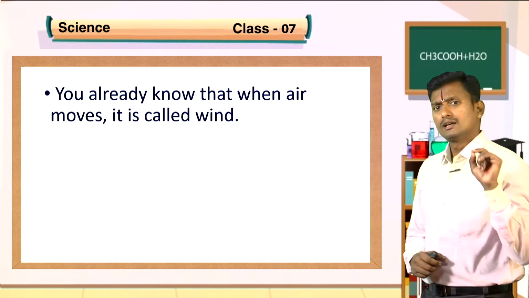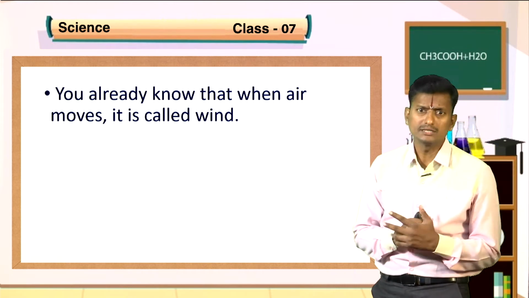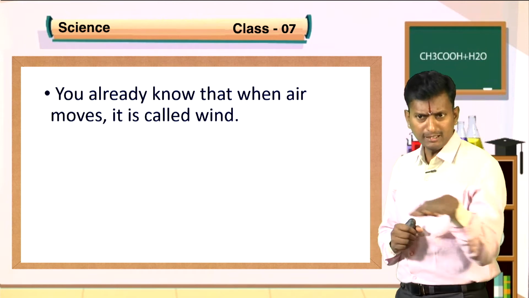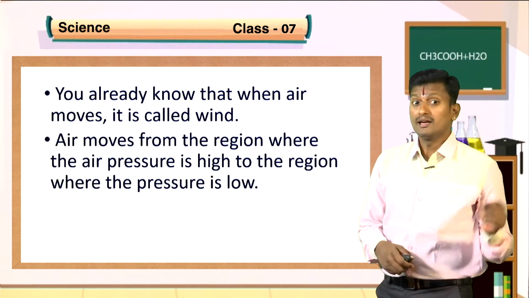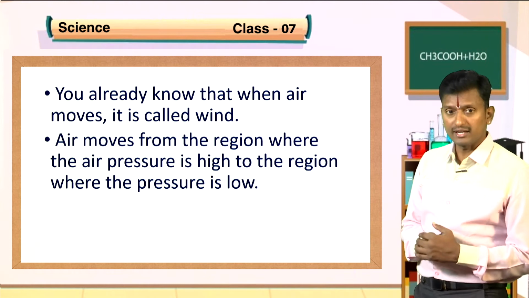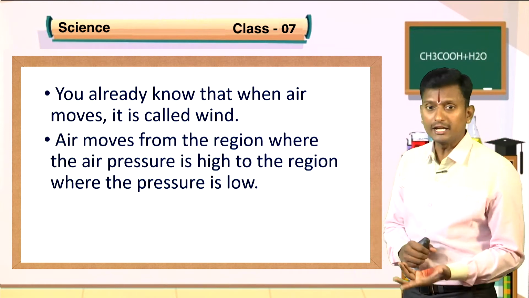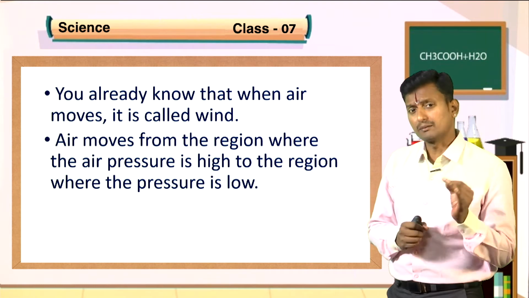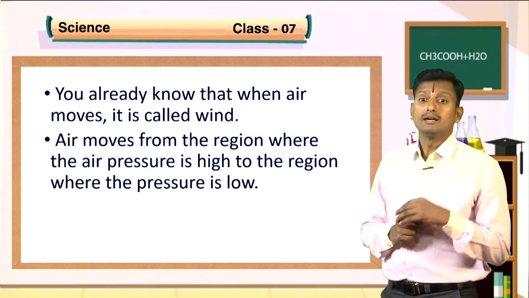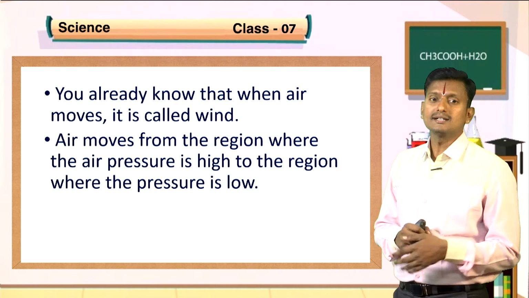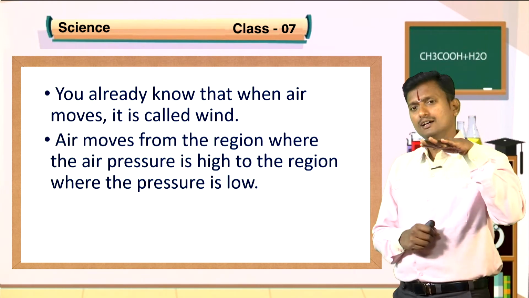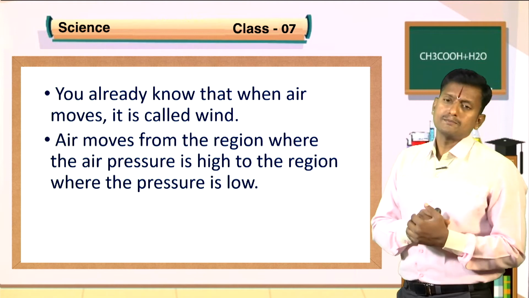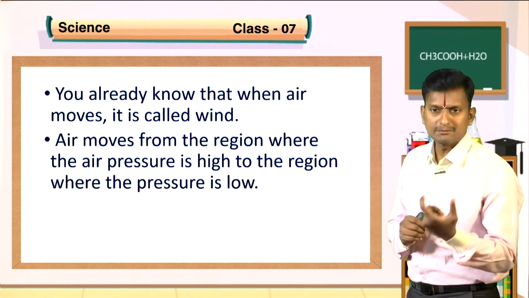You already know that when air moves, it is called wind. Air moves from the region where the air pressure is high to the region where the pressure is low. It's a concept. That means air moves from the region where the air pressure is high to the region where the pressure is low. For this concept, let us do a simple demonstration.